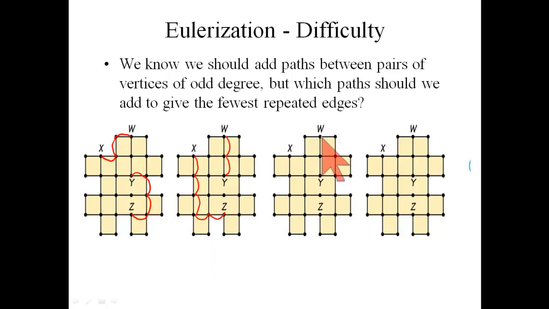Or maybe I could duplicate like this, going from W to Z, and then daisy chain from X to Y. How about this one? 1, 2, 3, 4, 5, 6, 7, 8, 9. And so this is less than optimal.